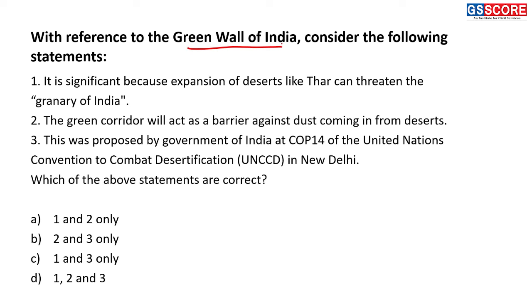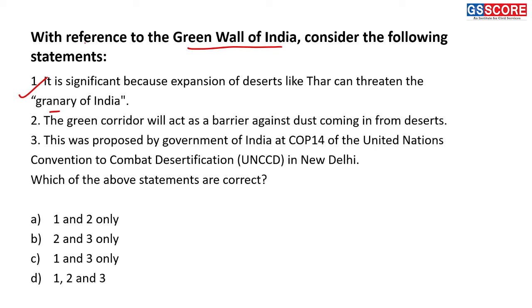Next is with reference to Green Wall of India. Consider the following statements. First, it is significant because expansion of deserts like Thar can threaten the greenery of India, right? So this statement is a correct statement because the Green Wall of India is a significant intervention wherein we'll be able to ensure that the Thar desert's expansion can be halted, which may be a threat to greenery of India, right? So first statement is a correct statement.